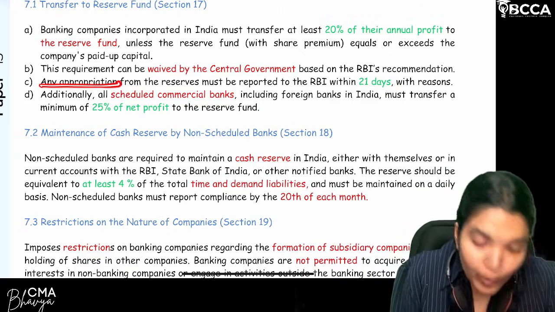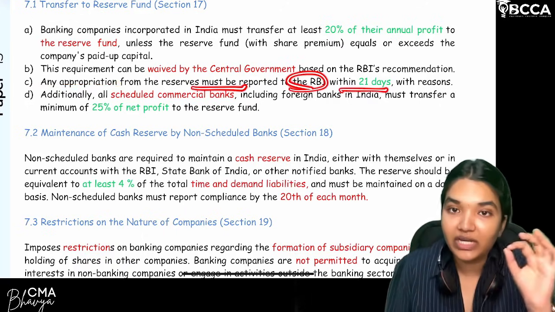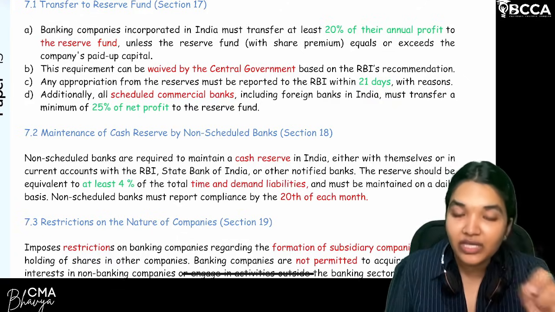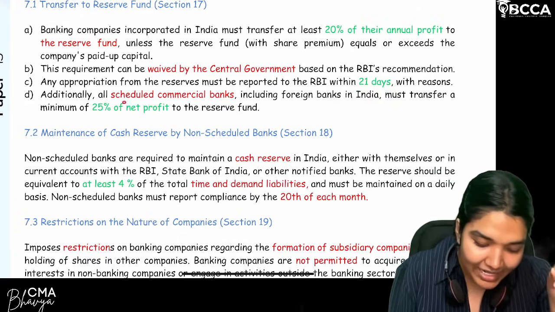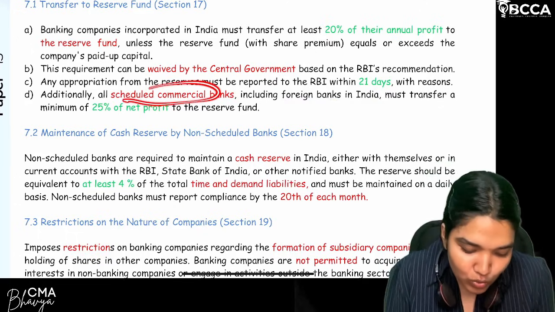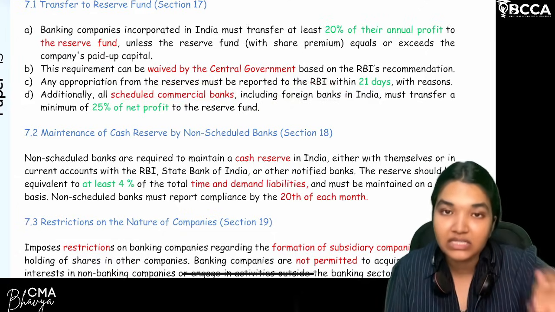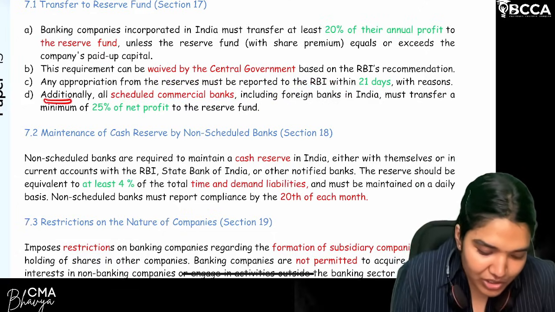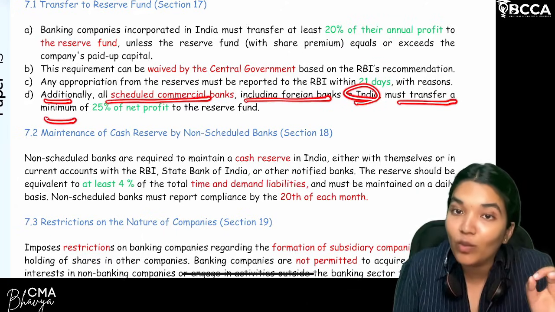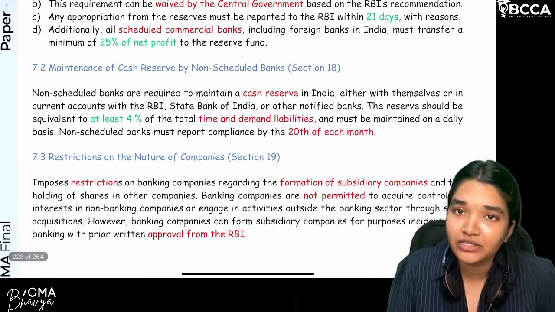So, any appropriation, that is withdrawal from the reserves, must be reported to the RBI within 21 days with reasons for what purpose you've withdrawn from the reserves. And specifically, the percentage for the scheduled commercial banks, including foreign banks operating in India: for these two kinds of banks, the percentage of amount to be transferred is not 20%, it is 25%. Clear? So additionally, all the scheduled commercial banks, including foreign banks in India, must transfer a minimum of how much? 25% of the net profit to the reserve fund. That's all related to the transfer of reserve.